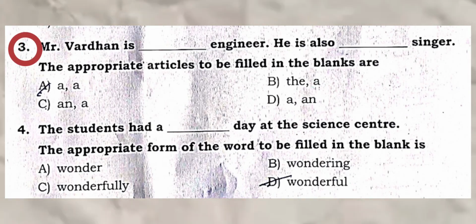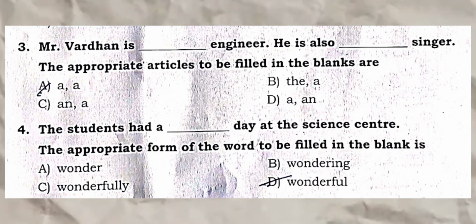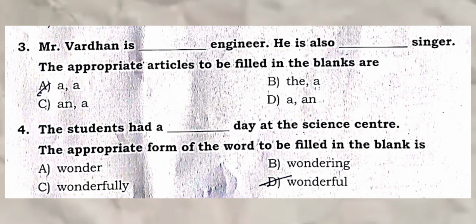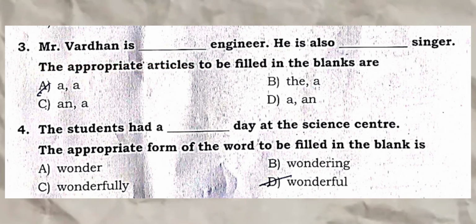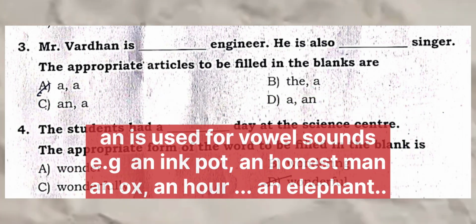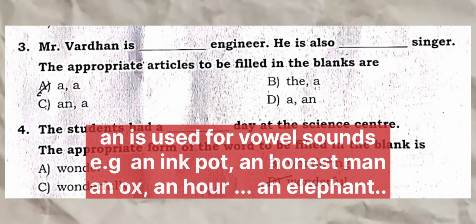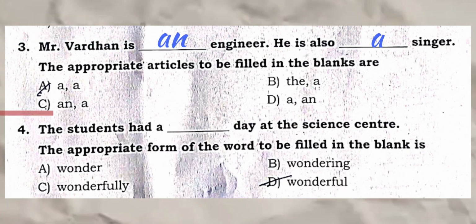Question 3. Mr. Vardhan is dash engineer. He is also dash singer. The appropriate articles to be filled in the blanks are... Remember, an is used for vowel sounds. The answer is C. An engineer, a singer.